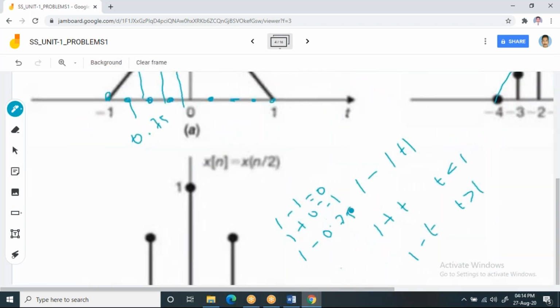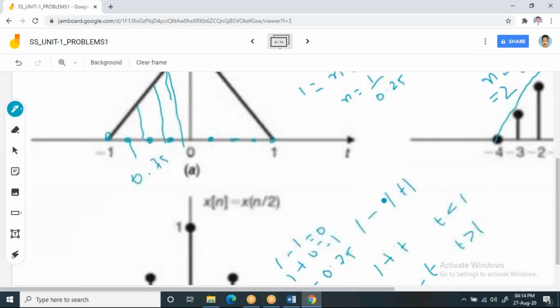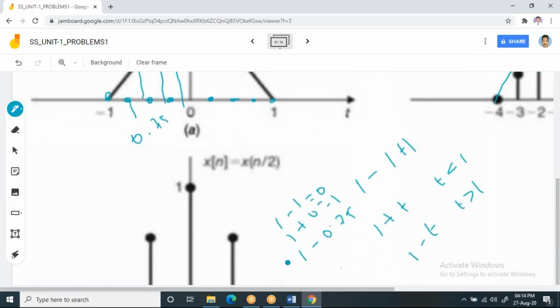When it is -2 to 2, how many samples are you going to get? Please post it in the chat box. Yeah, you're going to get 5 samples, right? Now observe it.